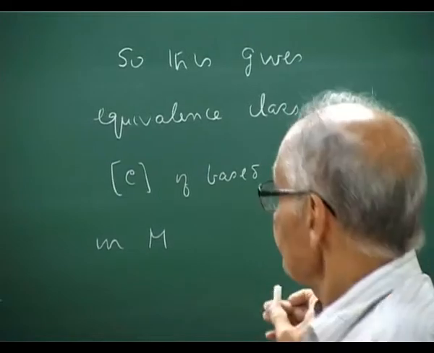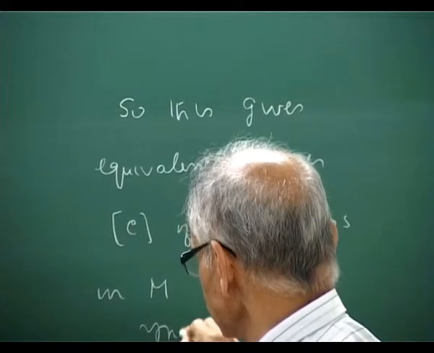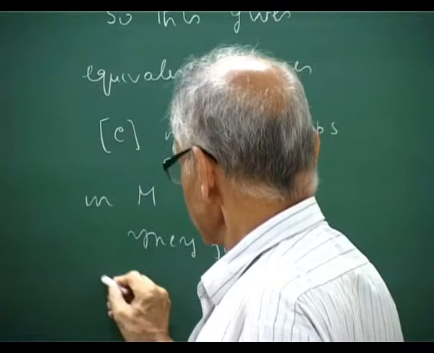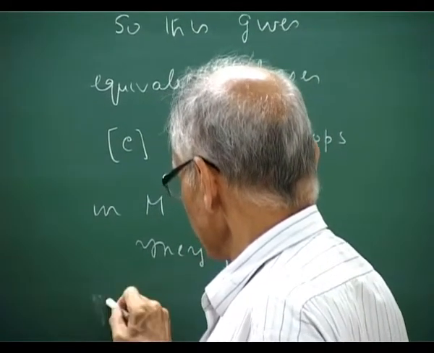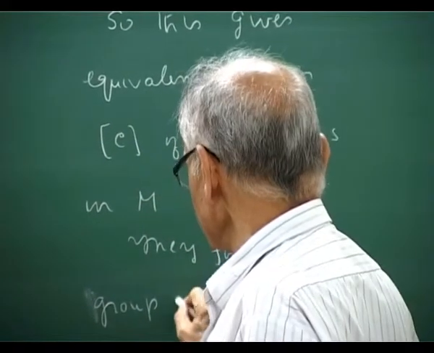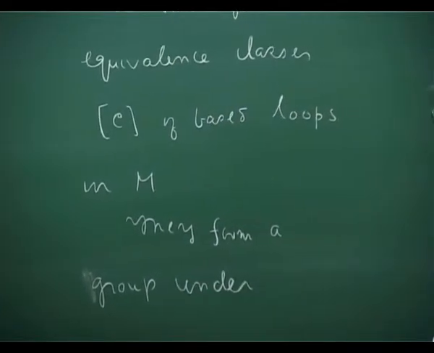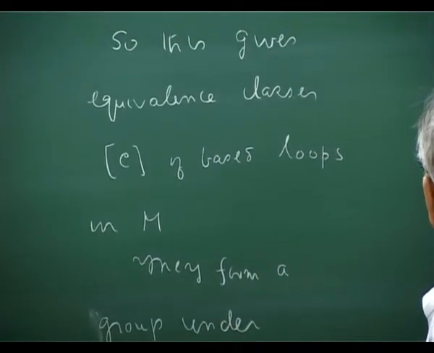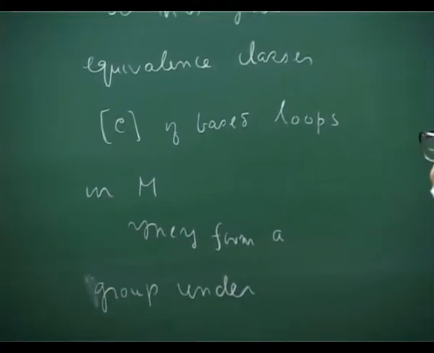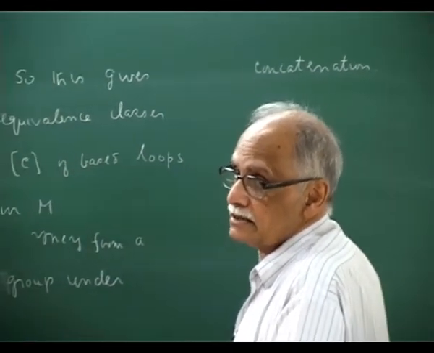Main point is the following. They form a group. This equivalence class under, this is a phrase they use, concatenation. Catena is a chain. Catena, you may know the word. Okay, catena is a chain. So you are making chains.